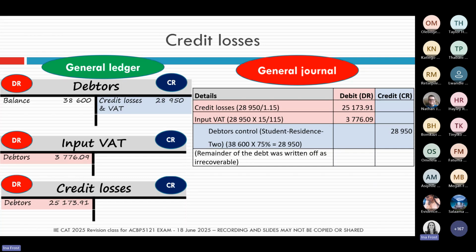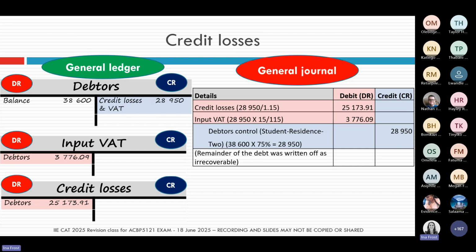So in the general journal, my first two accounts are the accounts that I'm debiting, credit losses and input VAT. In the general ledger, which account did I credit? I credited the debtors control account, and in the general journal, I'm going to literally write that down. I'm crediting the debtors control account with 28,950 rands. So here you can see what the entry looks like in the general ledger, and it's that exact same entry that I'm now just rewriting in my general journal format.